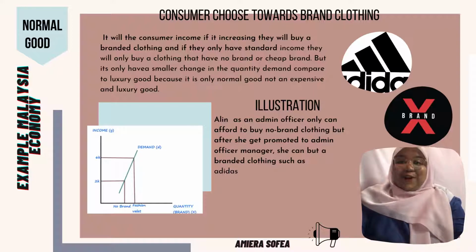Okay, next is normal goods. The example is consumer choice toward branded clothing. If consumer income increases, they will buy branded clothing, and if they only have a standard income, they will only buy clothing that has no brand or a cheap brand. But there is only a smaller change in quantity demanded compared to luxury goods, because it is only a normal good, not an expensive or luxury good.